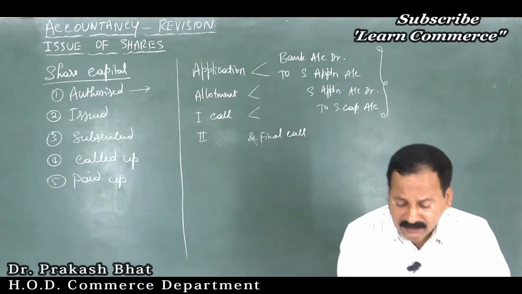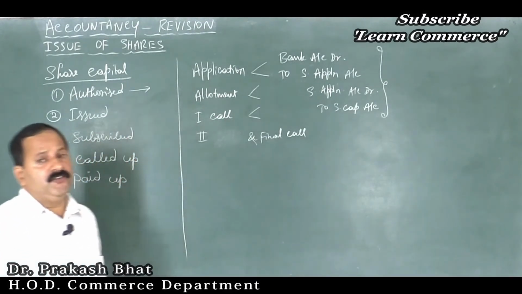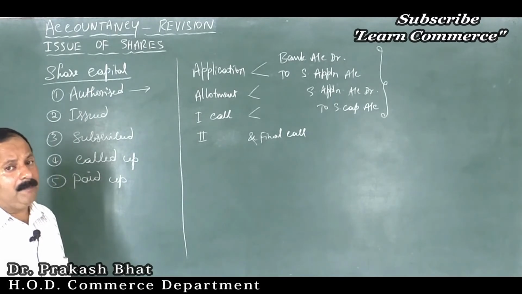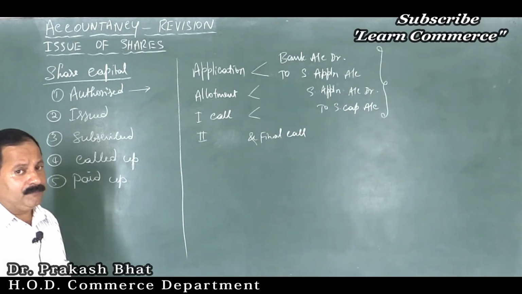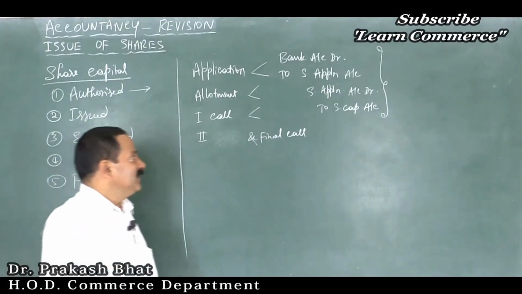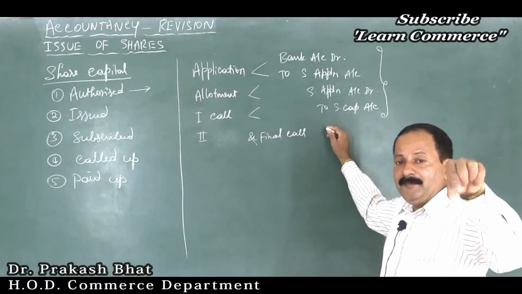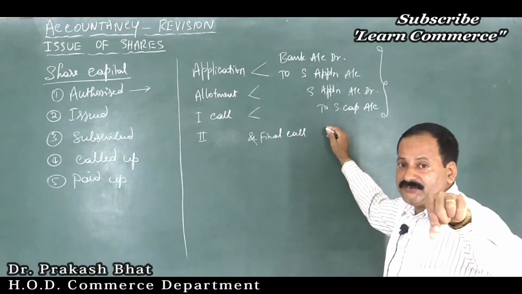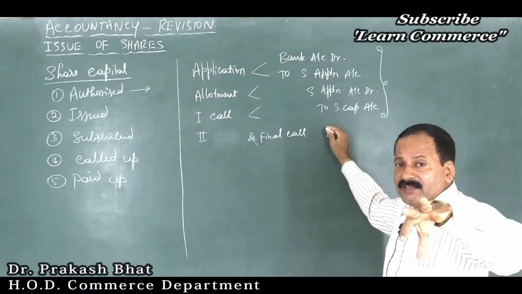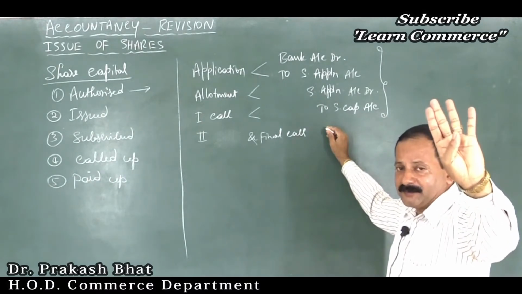It is the minimum amount of money that is to be collected from the public by the company. Suppose 300 crores worth of shares are issued, then if nothing is mentioned in the capital clause of the memorandum of association, there are many clauses to the memorandum of association, right? Studied in first year and completely forgot, is it? No. Okay, fine. Here it should be mentioned in the capital clause of the memorandum of association. If it is mentioned as minimum subscription should be 90%, normally it will be 90% of the total subscription.